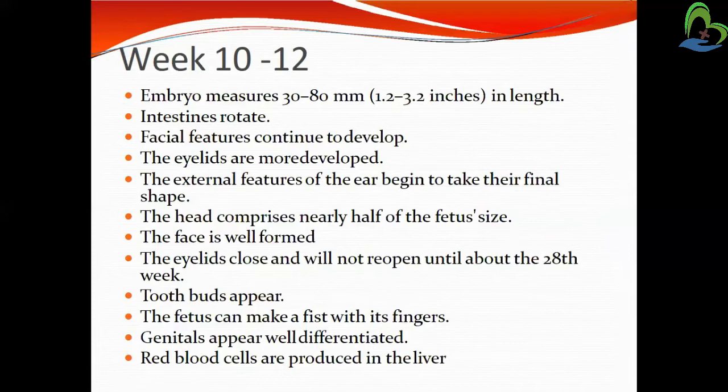The eyes are already formed but development is still occurring. The eyelids are more developed, and the external features of the ear begin to take their final shapes.